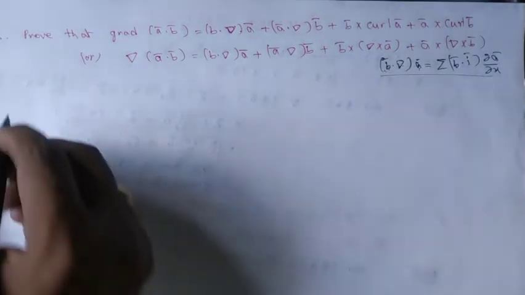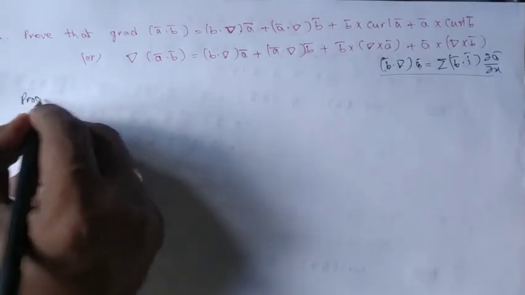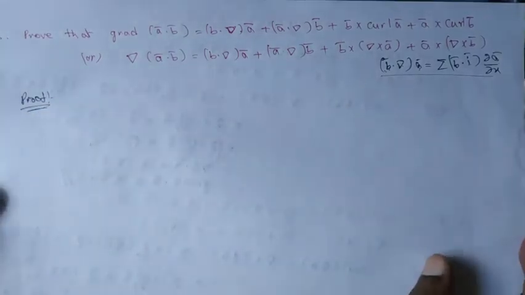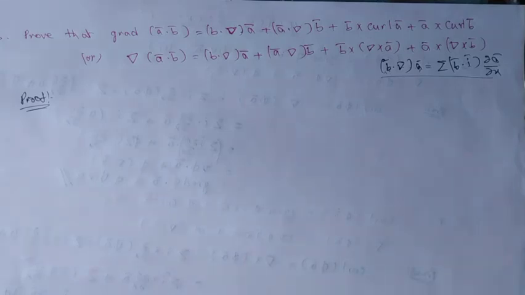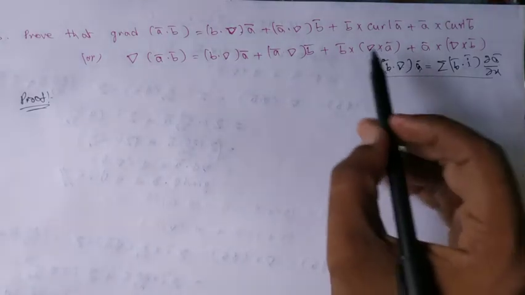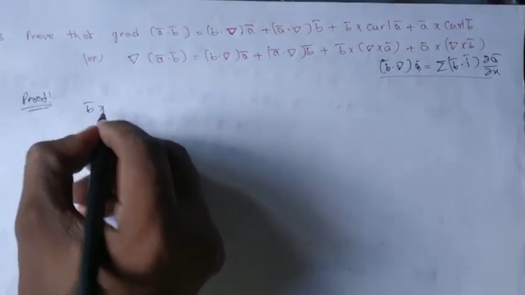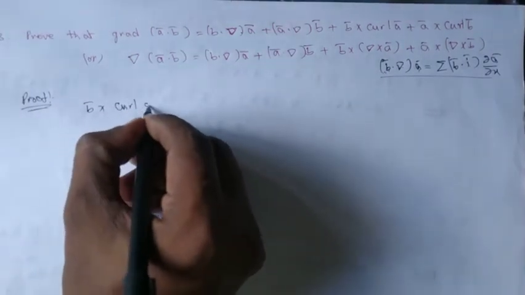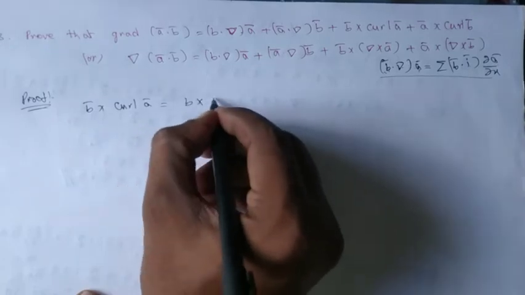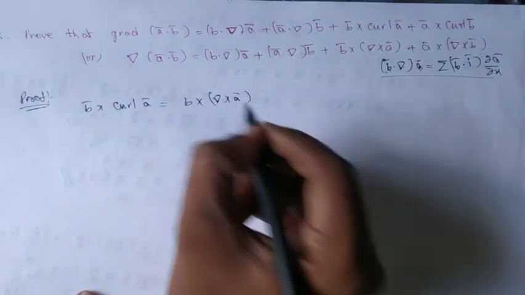Now I am trying to prove the statement here. Let me start with b bar cross curl a bar, which is b bar cross del cross a bar.